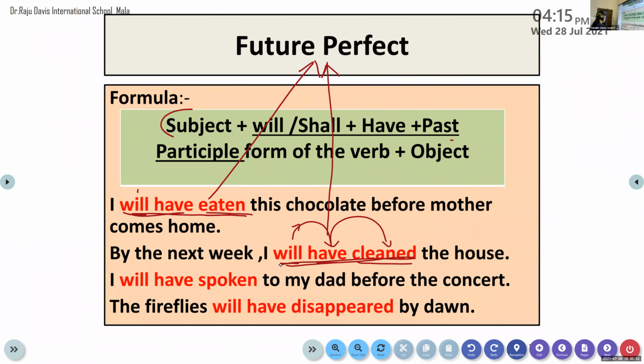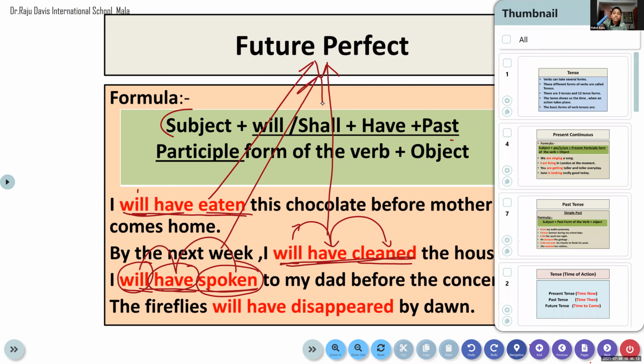Now look at the third sentence. I will have spoken. Will is the modal auxiliary, have is the base form, spoken is the past participle form of the verb. So will or shall plus have plus spoken. Clear? So will have spoken is an example of future perfect because will shows this is future, and have comes after because this is a perfect tense, and spoken is the past participle form. So this is an example of future perfect tense. Clear? Yes, ma'am.